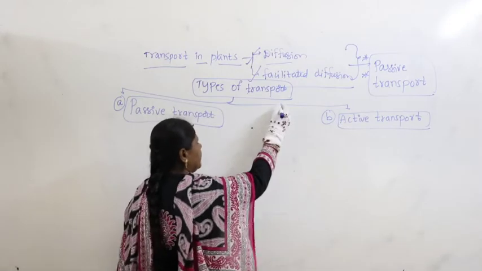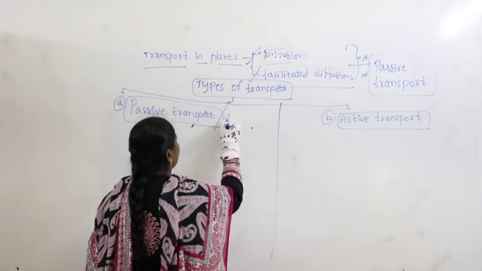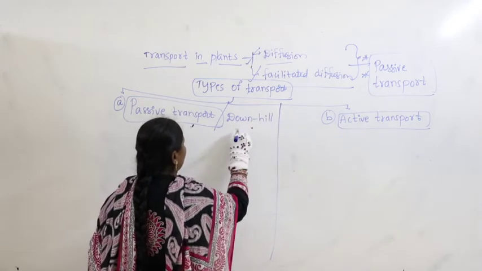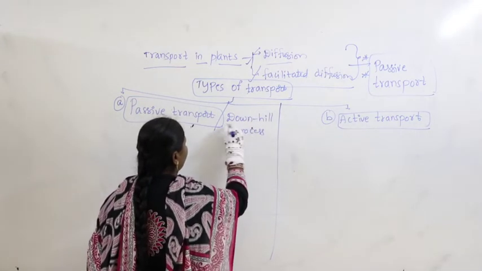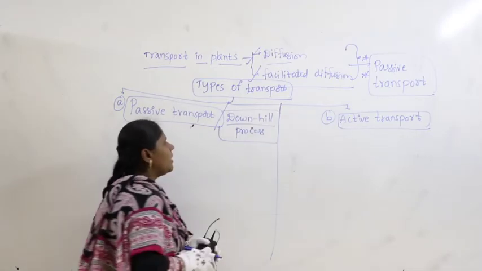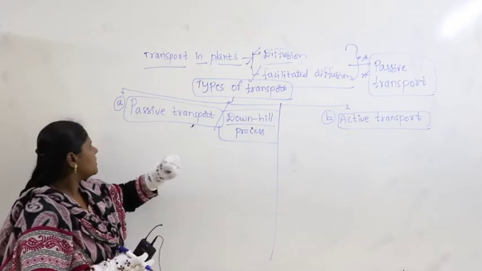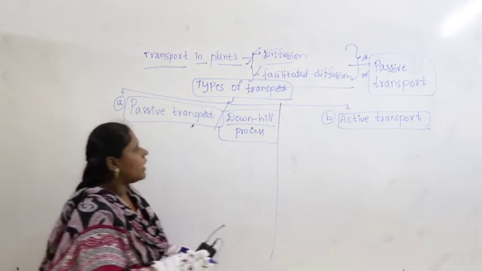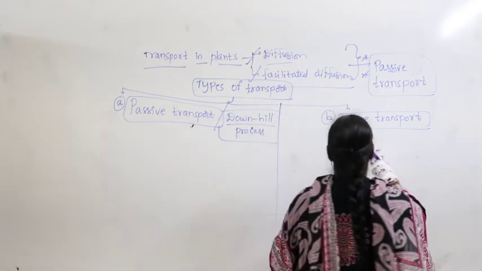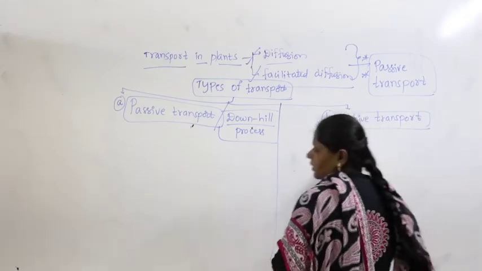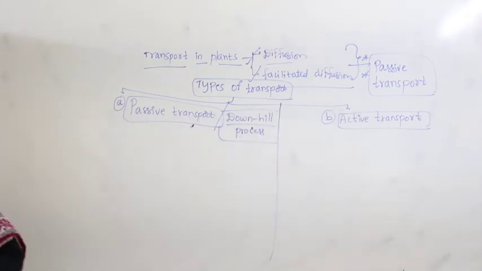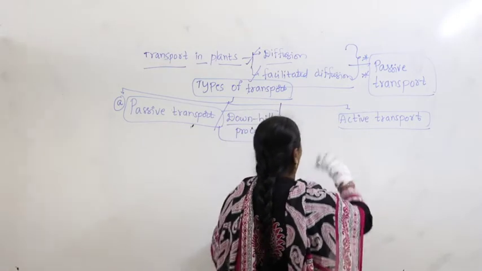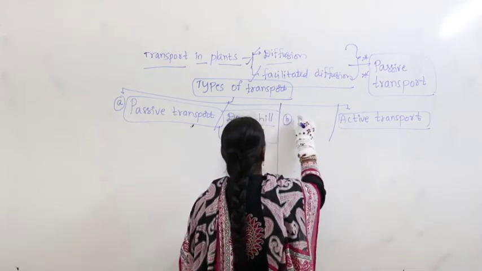Now, passive transport is also called a downhill process. Coming to active transport, it is referred to as uphill transport.